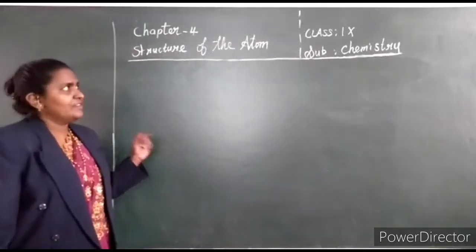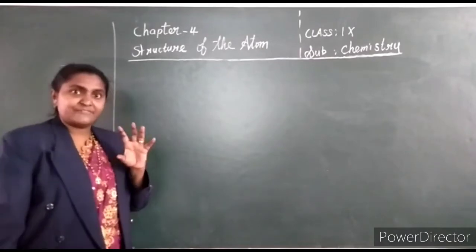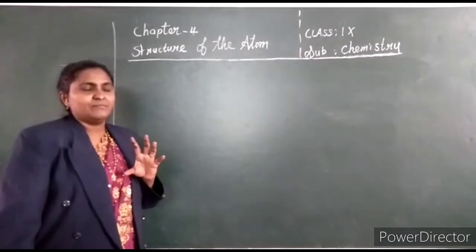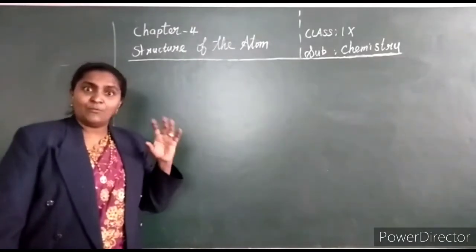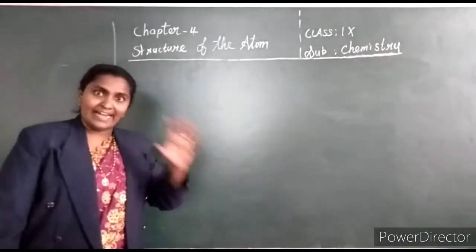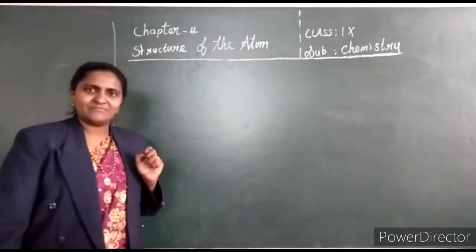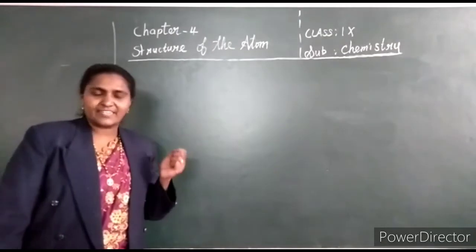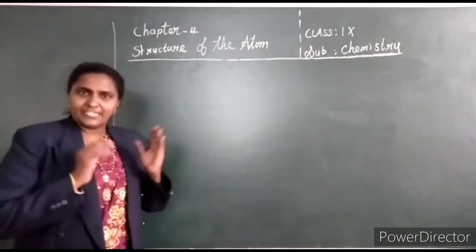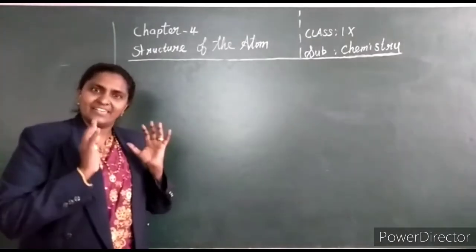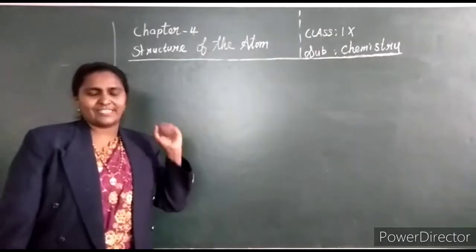Good morning, children. Today we are going to study the different models of an atom. Before that, John Dalton told some postulates about the atom. He told that the atom is the smallest particle. An atom can neither be created nor be destroyed. A compound consists of different atoms combined to form a compound. These are the postulates made by John Dalton.